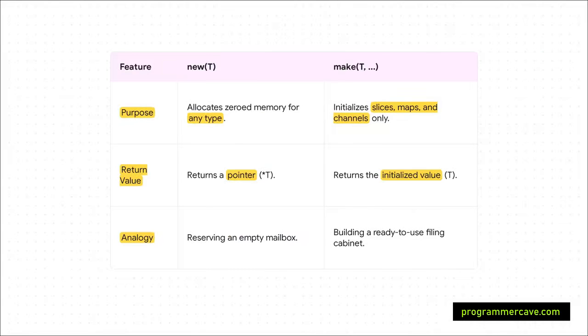So let's just nail this down one more time. New allocates zeroed memory for any type and gives you a pointer back. It's our empty mailbox. Make is the specialist. It properly initializes just 3 things: slices, maps, and channels, and gives you the usable value back. It's like building and delivering a fully assembled, ready-to-use filing cabinet.